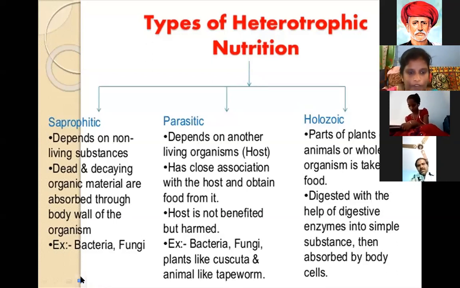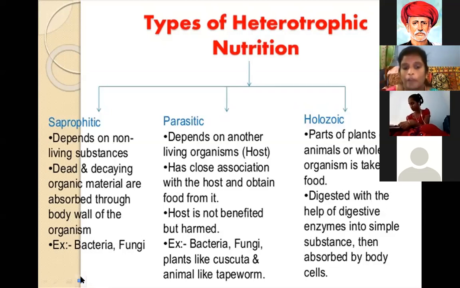What is saprophytic nutrition? Saprophytic nutrition means depending on non-living substances. What are the non-living substances? Dead and decaying organic materials are absorbed through the body wall of the organism. Saprophytic nutrition depends on non-living substances, dead and decaying organic material absorbed through the body wall of the organism. For example, bacteria and fungi.